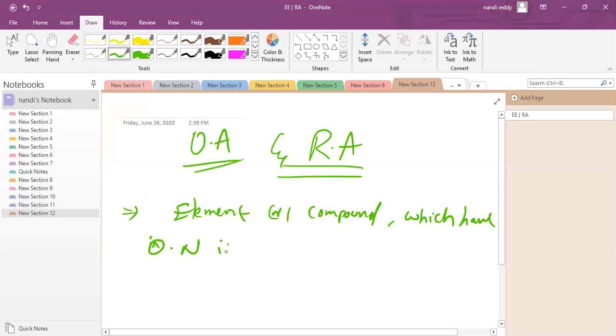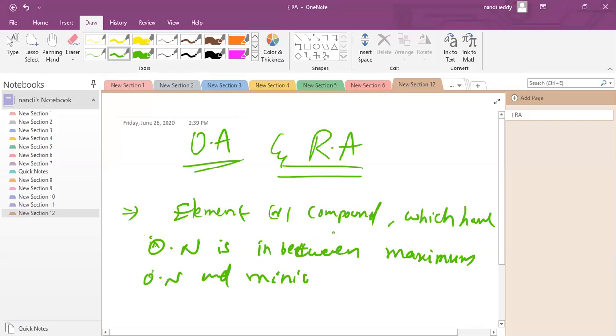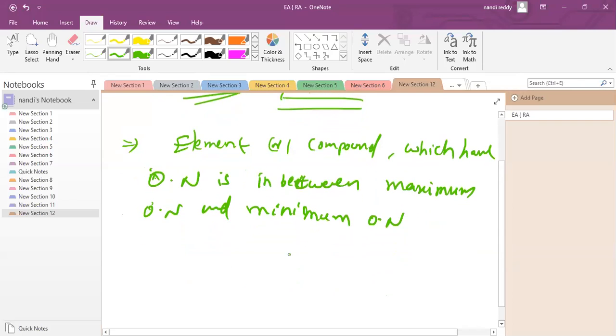the maximum oxidation number and the minimum oxidation number. First listen; after understanding you can write your own sentence also. It should not be the maximum oxidation number, and it should not be the minimum; it is in between.